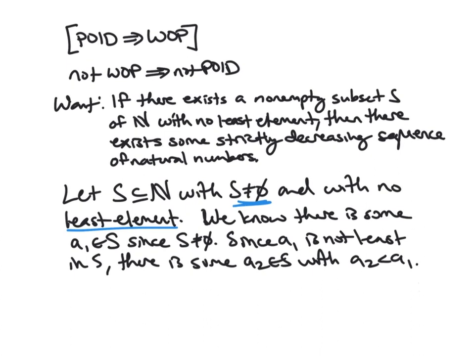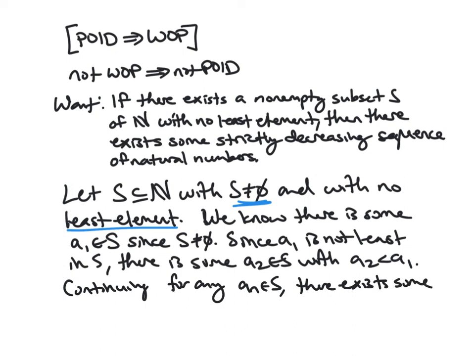So continuing, for any a_n in S, a_n is not least, and thus there exists some a_{n+1} in S with a_{n+1} strictly less than a_n.